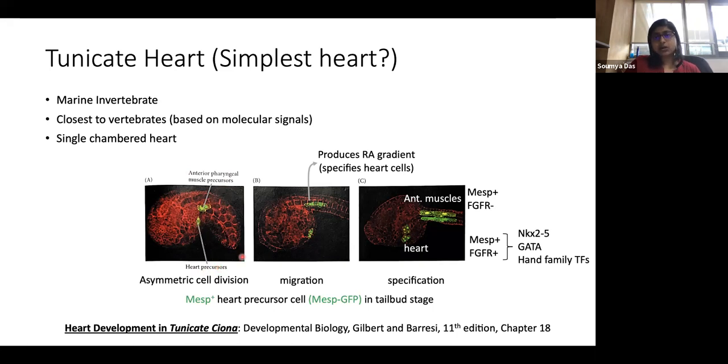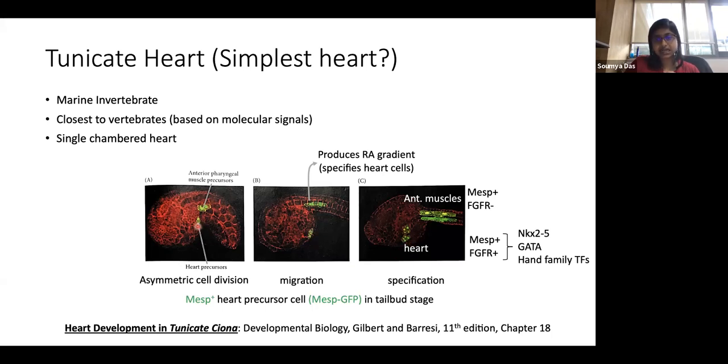And now, based on what kind of molecules the anterior pharyngeal muscle precursor cell produces, in this case, the retinoic acid gradient that it builds up, based on that, these heart precursor cells migrate along the edges here, along the endoderm. And after the migration, it is being specified to become the heart.